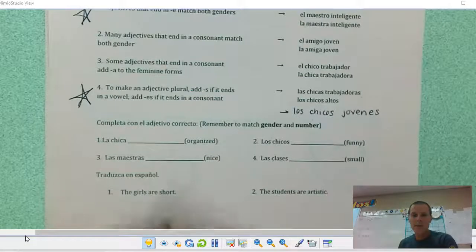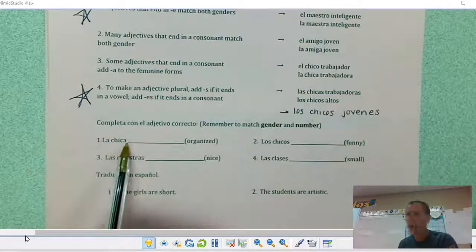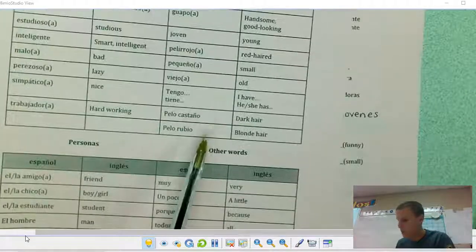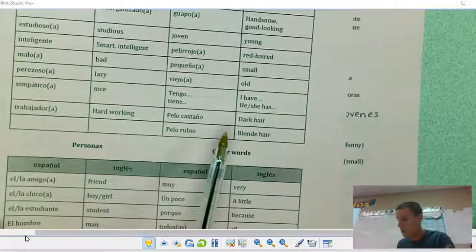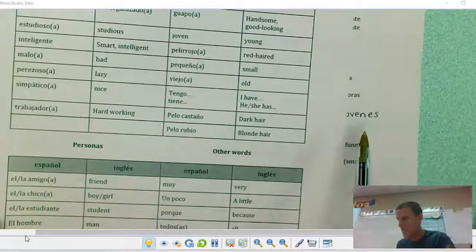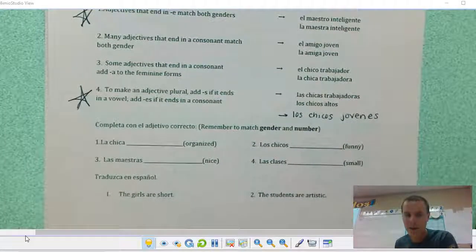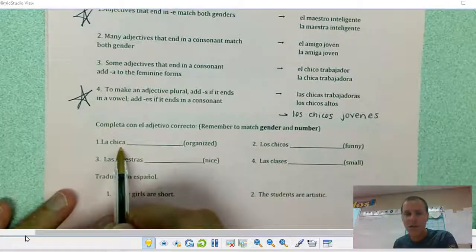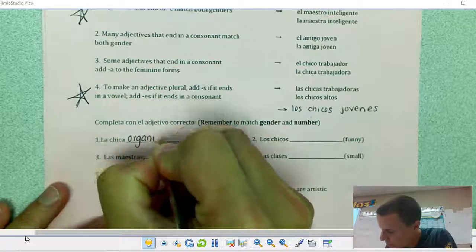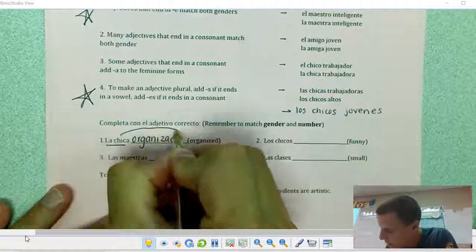So if we're looking at these, on number 1, are we describing a boy or a girl? A girl, ended in A. Okay, so organized, my adjective, if I'm looking up, well, it's organized. Actually, where is it? This is super embarrassing. I am so embarrassed. Where is organized on here? Organizado. We all know it's organizado anyway. Organizado needs to match for a chica, so I'm going to switch it to an A. Organizada. Because we're talking about a chica.